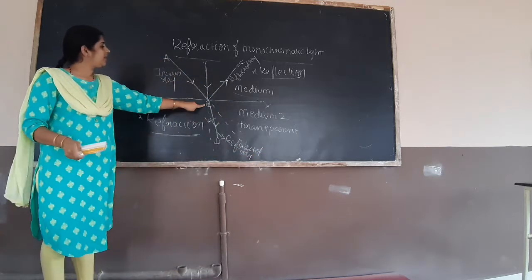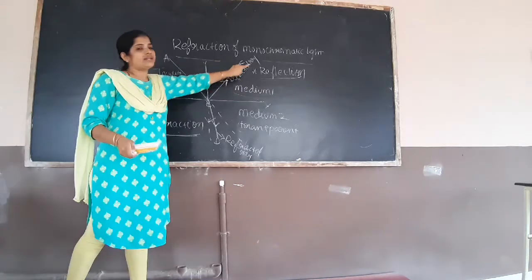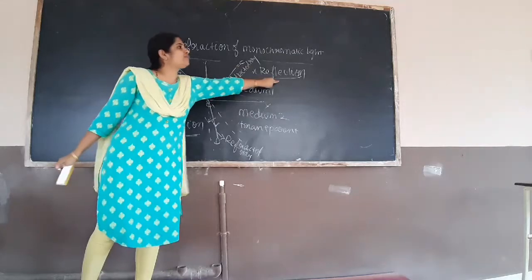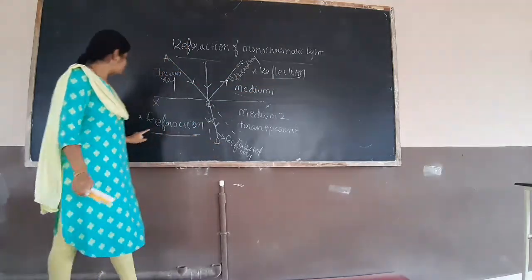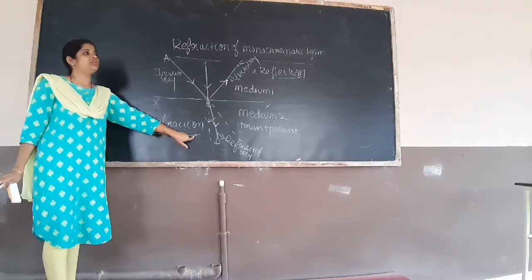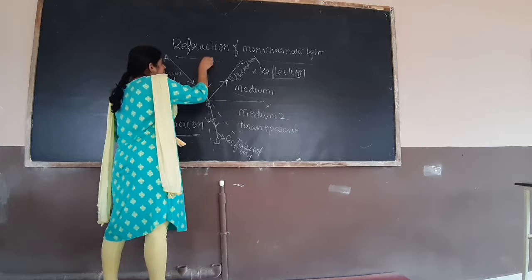So AB is the incident ray, BC is the reflected ray. This process is reflection, and BD is the refracted ray. This process is refraction.